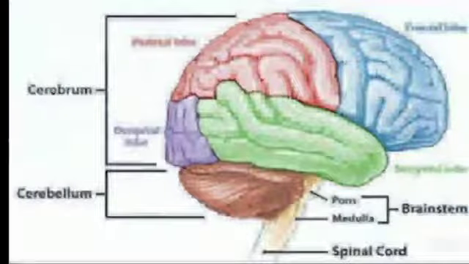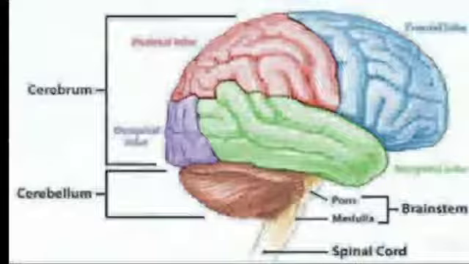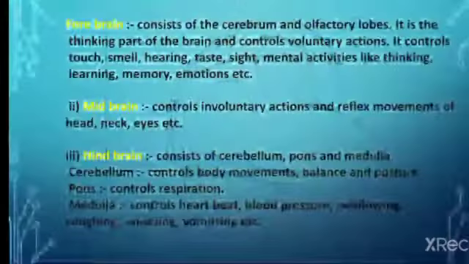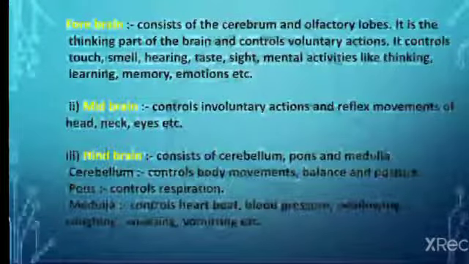This is the structure of the human brain. It contains the cerebrum, which has different lobes: parietal lobe, occipital lobe, frontal lobe and temporal lobe. There are the midbrain and hindbrain, with cerebellum, pons, medulla, and spinal cord. This is the structure of the human brain. Just see the functions of the different parts of the human brain.